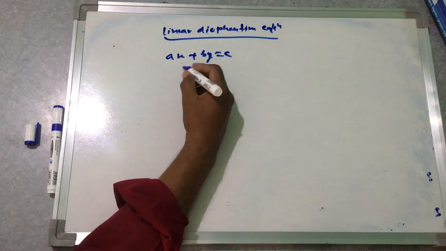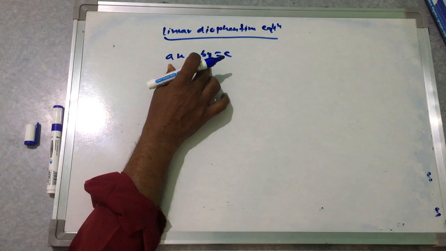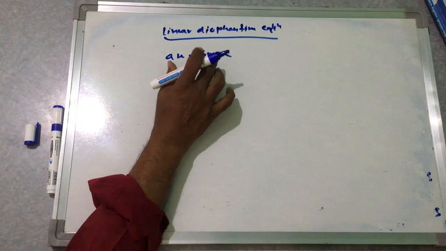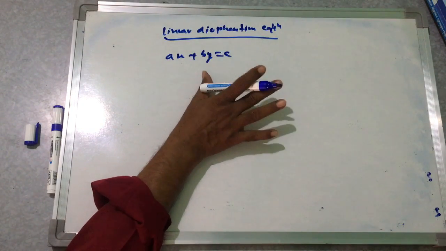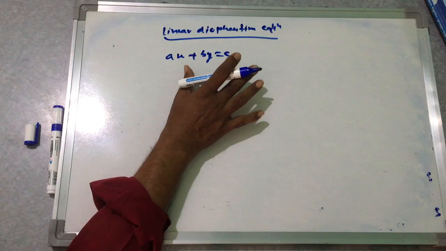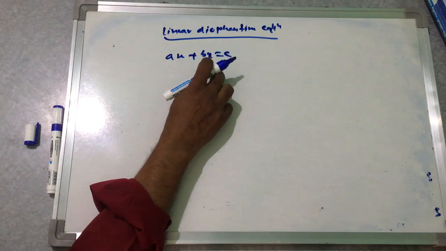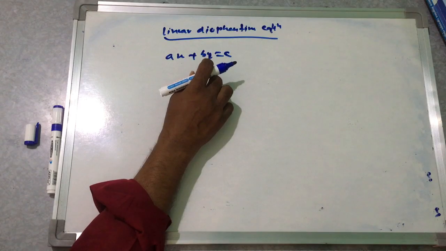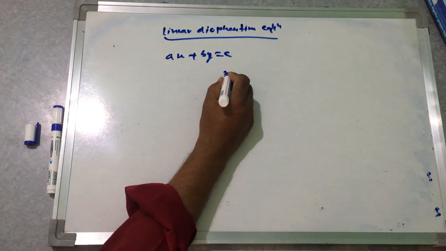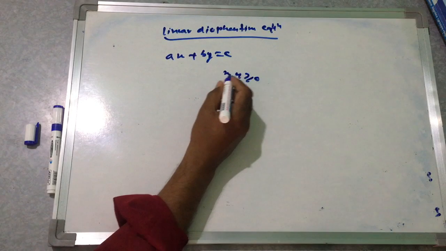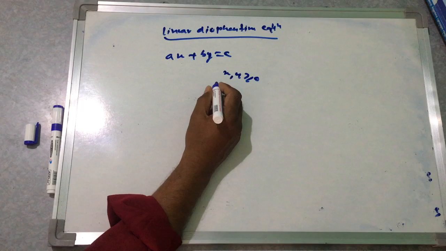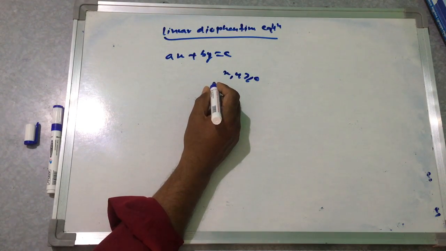Suppose the equation is ax plus by equal to c, where a, b, c are integers such that both a and b are not 0. This is an equation in two unknowns x and y. We consider the equations where both x and y are non-negative integers. Such types of equations are called linear Diophantine equations.